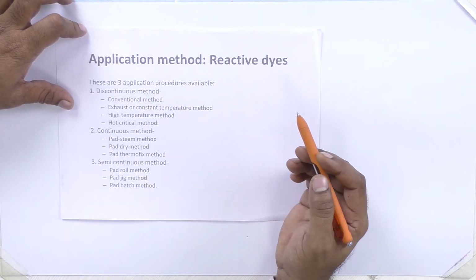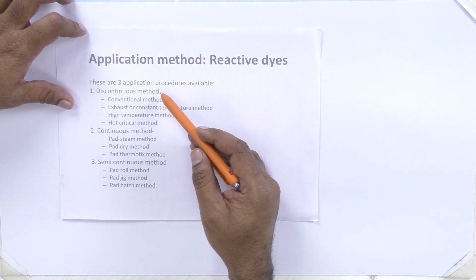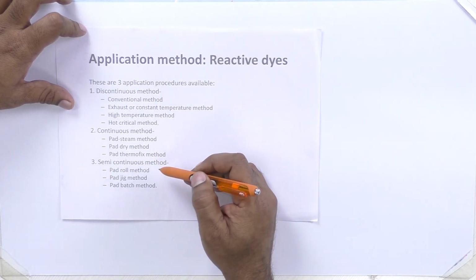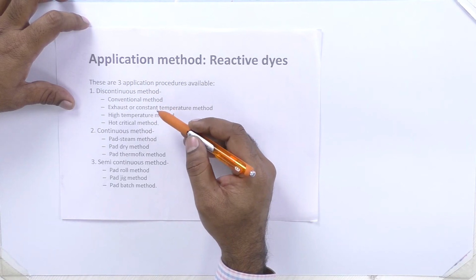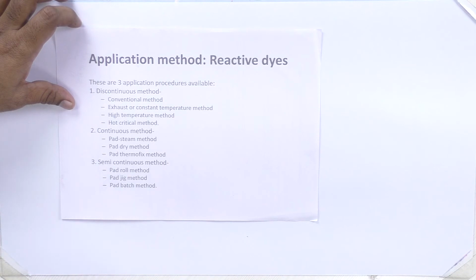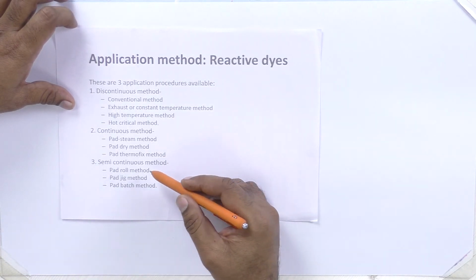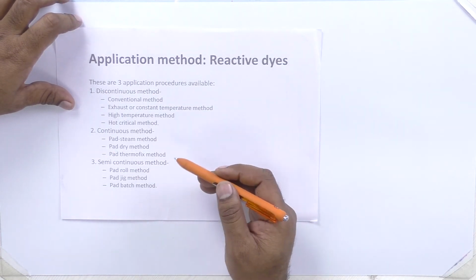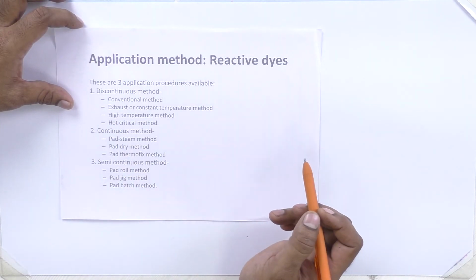Application method of reactive dyes. There are three methods: discontinuous method, continuous method and semi-continuous method. Discontinuous method means the conventional method of application, so batch process. In continuous method, there is the pad steam process, pad dry method or pad thermofix method. And semi-continuous methods are pad roll method, pad jig method and pad batch method. So these are the methods used to apply the reactive dyes on cotton.